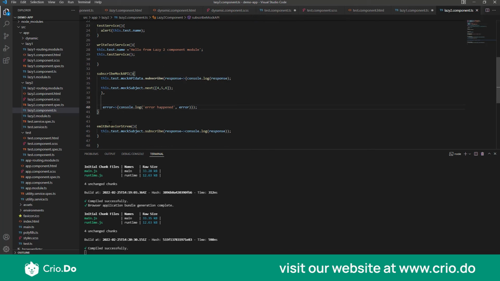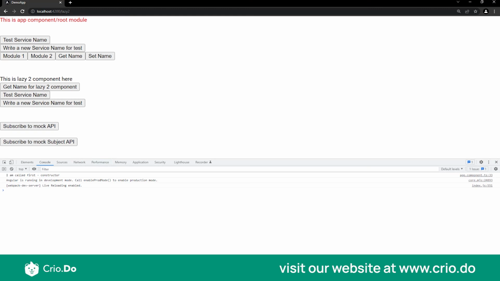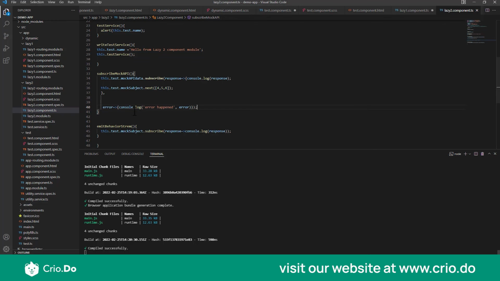Initially, since this subject observable is not having any data, what I'm doing right now is, when I click on this subscribe to mock API and I get the data for the of variable, after that I'm just telling my subject observable to emit the next set of data. So now my subject observable is not empty, it will be emitting its first data, and since it is emitting the first data, when I subscribe to it over here, I will get the response. Let's see how it happens.